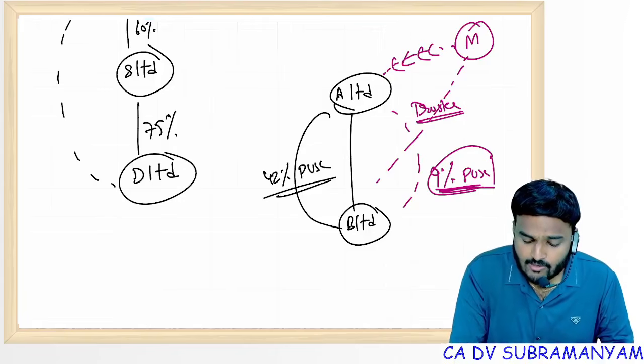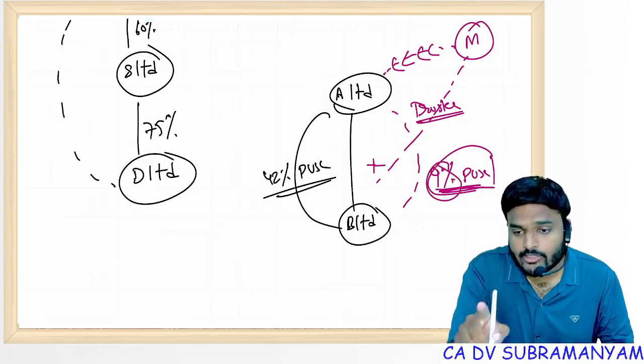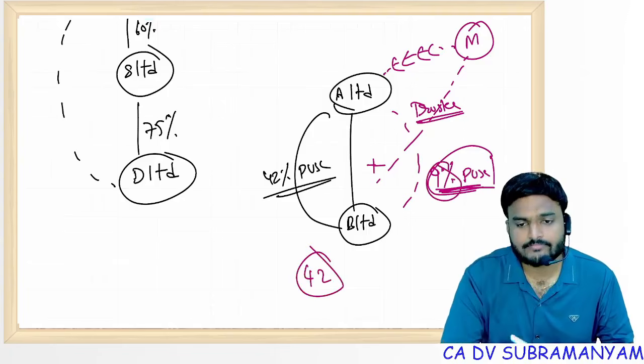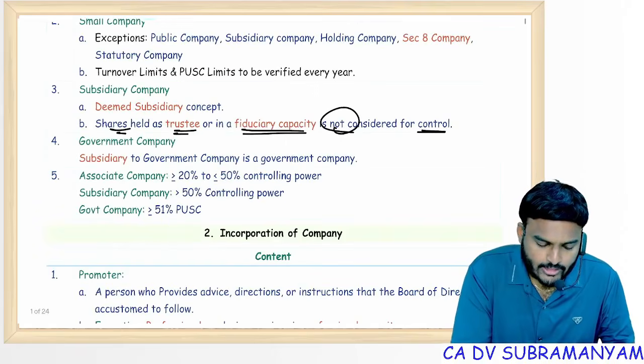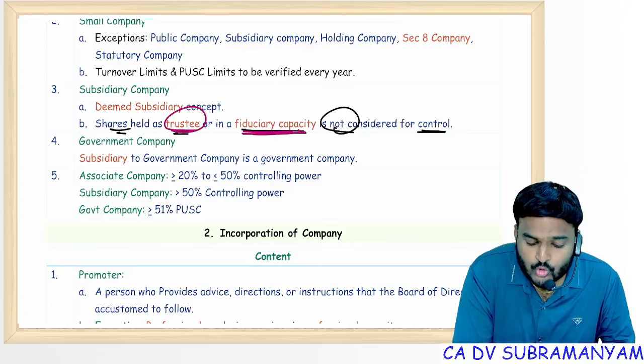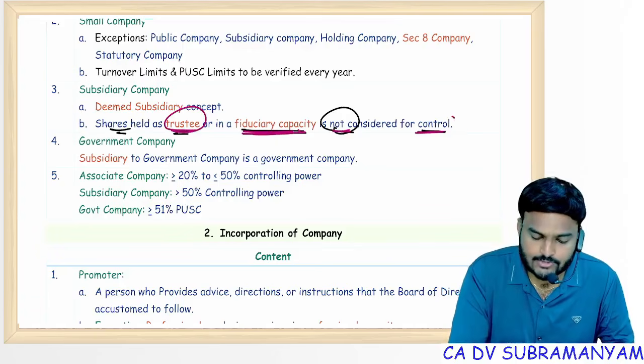Now in this case, 42 plus 9, can I include this 9%, sir? No. 42 plus 9, no, 42 only. This 9% is not considered. Look at the point. Shares held as a trustee or in a fiduciary capacity, considered or not considered? Not considered for control. Exceptional point.